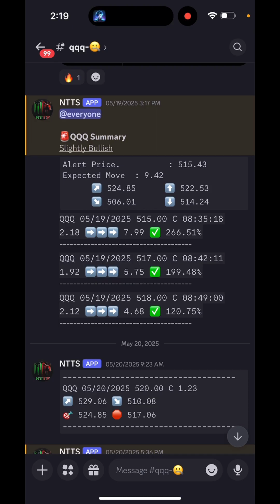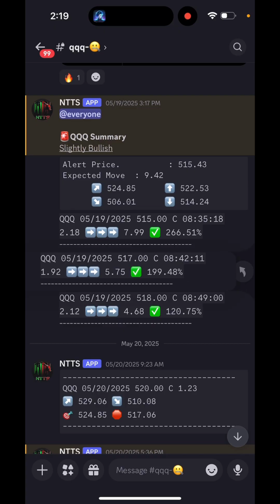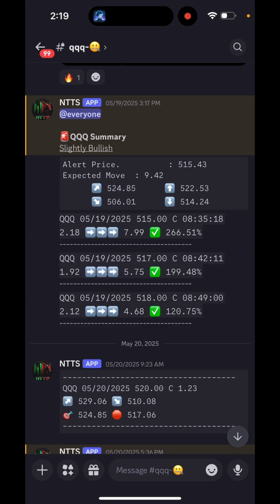Solid move right there. But again, each position is calculated individually, so it should be traded and followed exactly. As you can see, our high was 522.53. Our expected move was 524.85, low of 506.01. But again, those expected moves were a little bit incorrect back then. We have since fixed that. But our high and our low compared to our target and stop was pretty much on the money. So we didn't have to fix those targets. We just had to fix our expected move for the day. So this actually worked out pretty well. And as you can see, we had 266 all the way down to 120% returns on these. So it worked out really well.